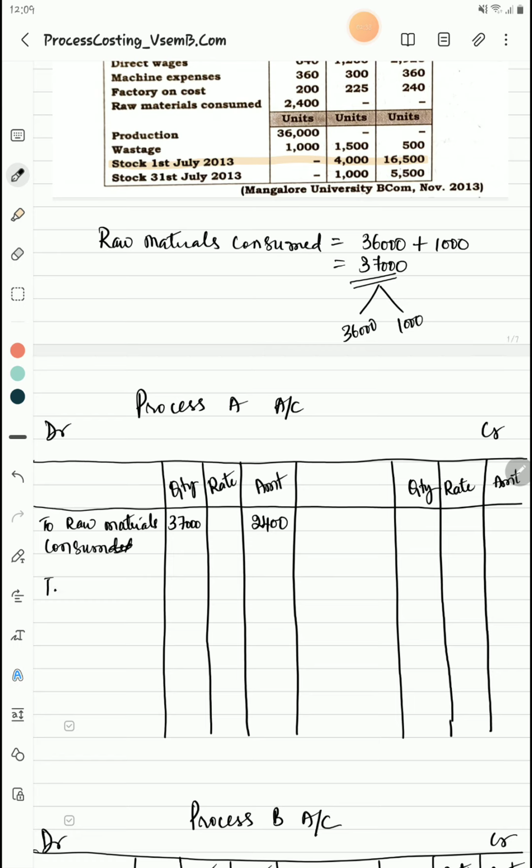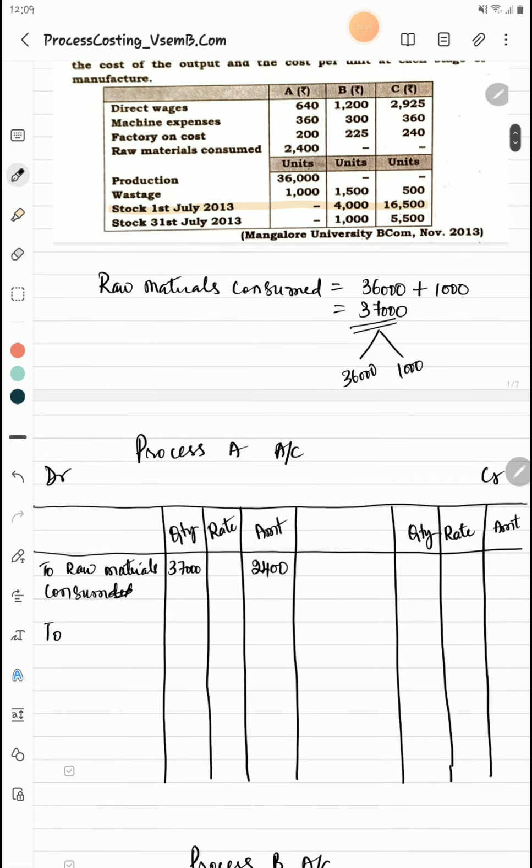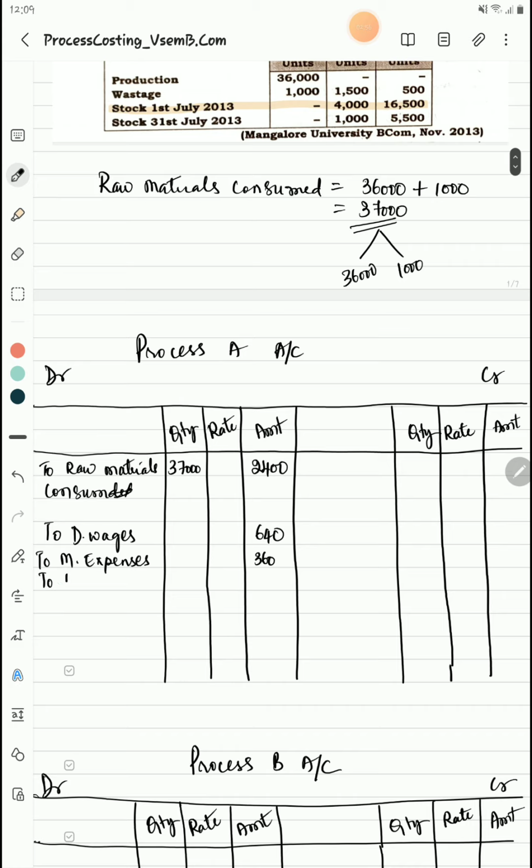So to, what are the other things that they have given? To direct wages, isn't it? So how much direct wages have they given? 640. To machine expenses, is 360. Then to factory on cost, isn't it? They have given factory on cost. Factory on cost, how much is it? Factory on cost is 200. These are the only expenses given.